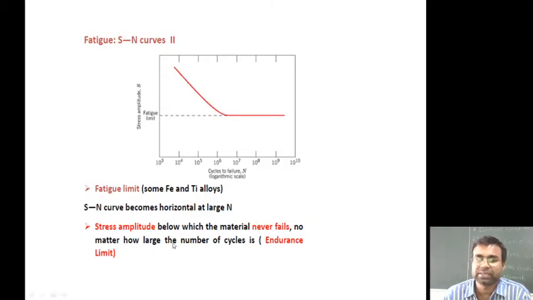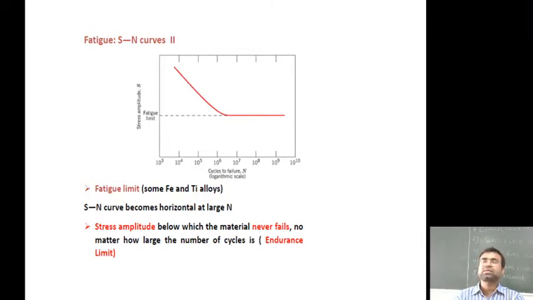As you can see, the stress amplitude below which the material will not fail, no matter how large the number of cycles, is called the endurance limit. So this is the stress amplitude, below which the material will not fail, that leads to the fatigue strength or endurance strength of the material.